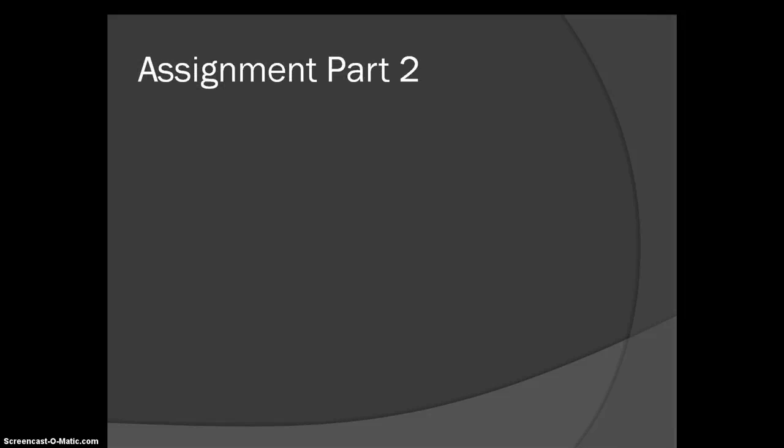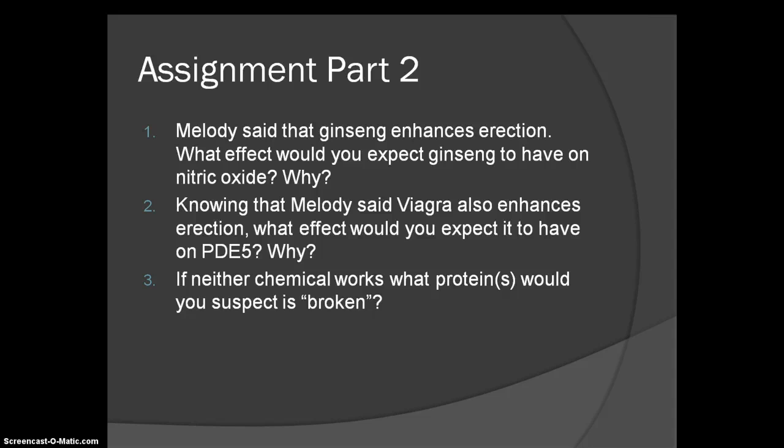Let's move on to the second assignment. First, we'll explain the expected effect of ginseng on nitric oxide and why. Then we'll talk about Viagra's expected effect on phosphodiesterase. Finally, we'll talk about the protein that we would expect to be broken if neither of these chemicals work.